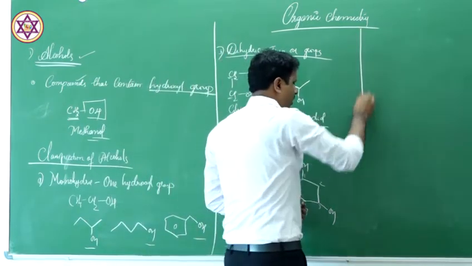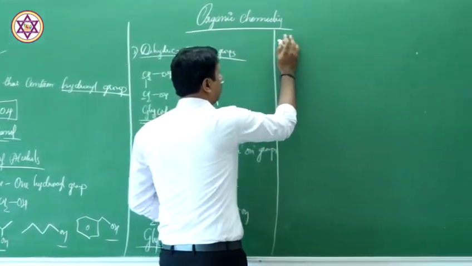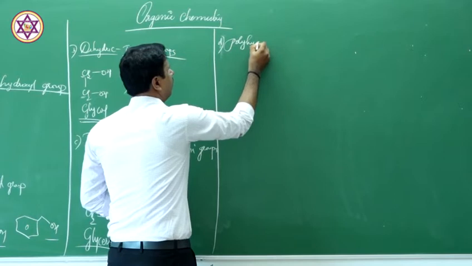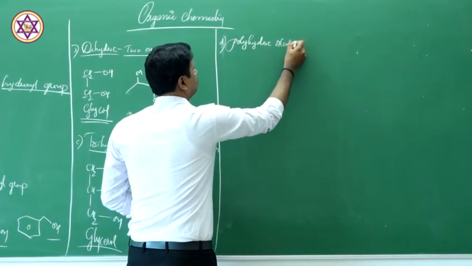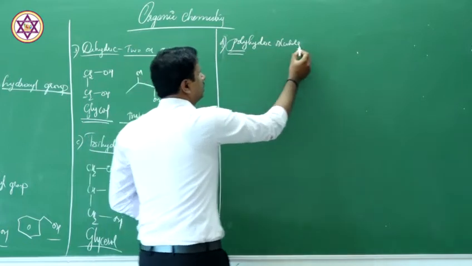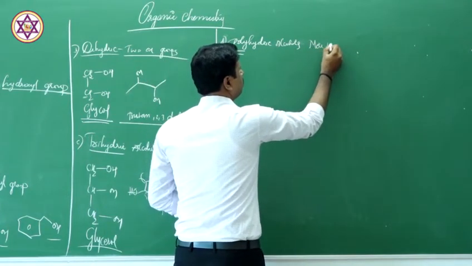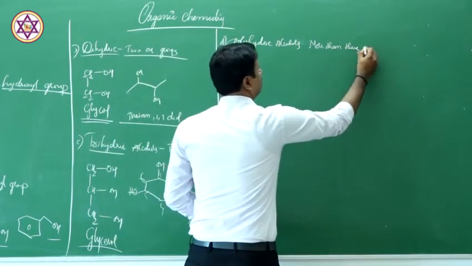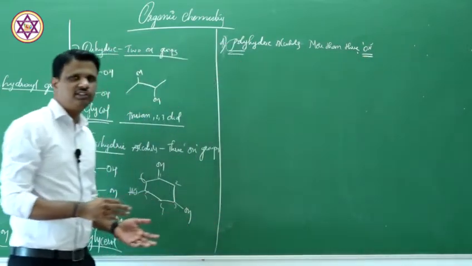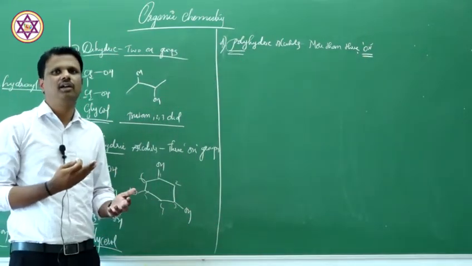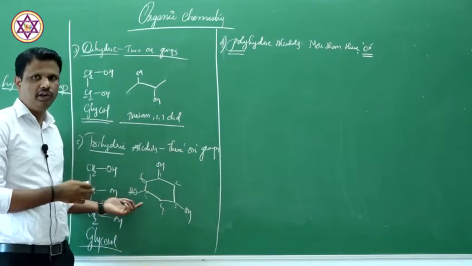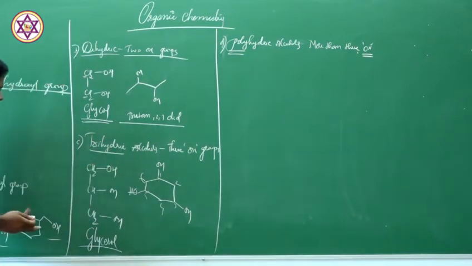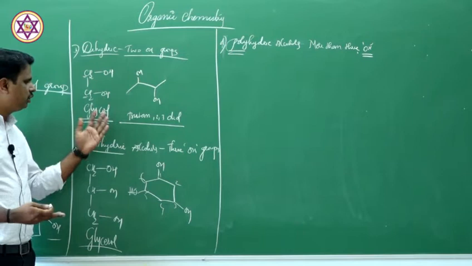Let us move on. We have the last one, that is called polyhydric alcohol. So this becomes C and now D, polyhydric alcohols. Once again, poly means many, so it contains more than 3 OH groups. Generally, poly doesn't necessarily mean more than 3; even 3 can also be called poly. Anything which is greater than 1 can be poly itself. But we simply classify them as mono, di. Anything literally more than 2 can be called poly itself.